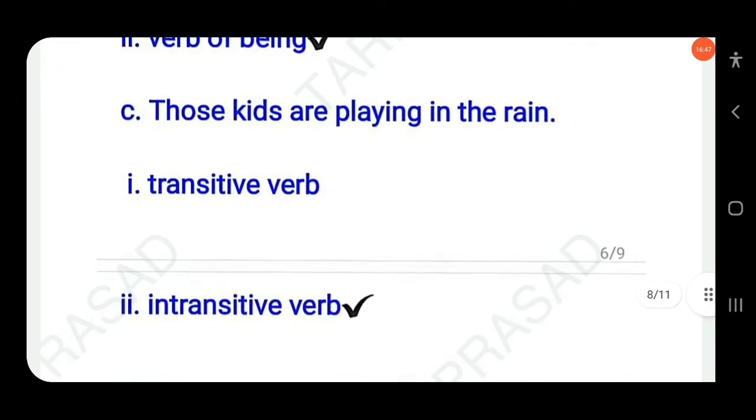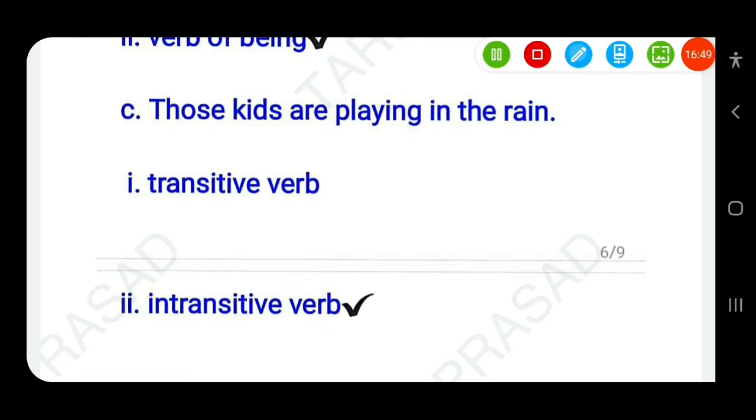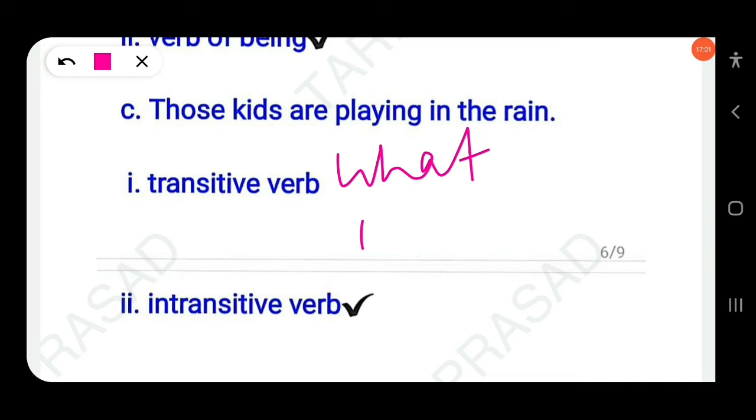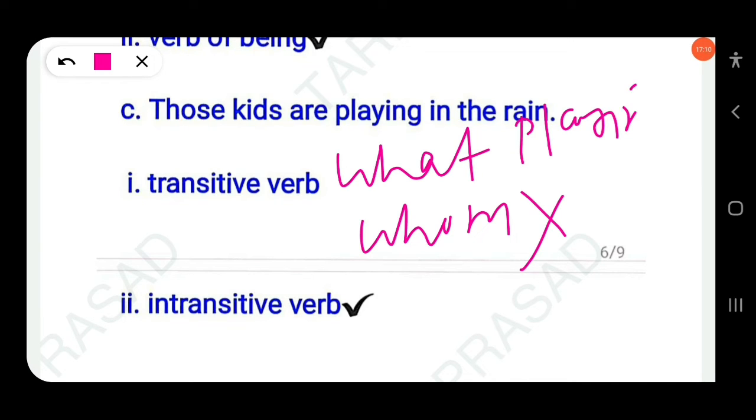Then next here, those kids are playing in the rain. So this is a transitive verb or intransitive verb? Just ask the question to know the presence of object. What to the verb? Whom to the verb? Playing what? Nothing. So no answer we can get here. Suppose the sentence is, those kids are playing cricket. So here, playing what? Cricket. So here cricket will be called as object, but in the original sentence there is no object. So this will be called as intransitive verb. Which is intransitive verb? Are playing. Clear?